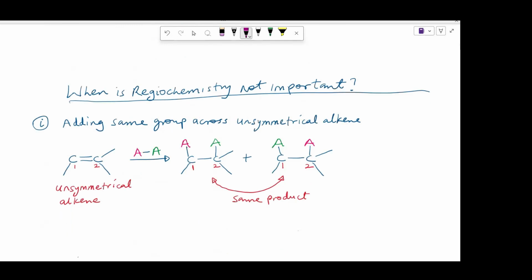Or group A could be attached to carbon 2 and group B attached to carbon 1. When should we not bother about regiochemistry? In other words, when is regiochemistry not important? Regiochemistry is not important when adding two identical groups across an unsymmetrical alkene. This alkene is unsymmetrical because you cannot divide it into two equal halves by drawing a line through the double bond. In this case, regiochemistry is irrelevant. This is because since the groups are identical, their positions will not change the final product.